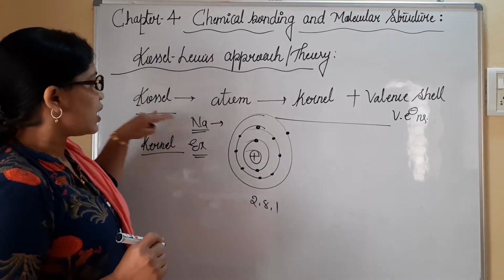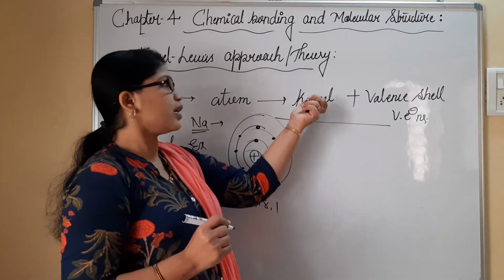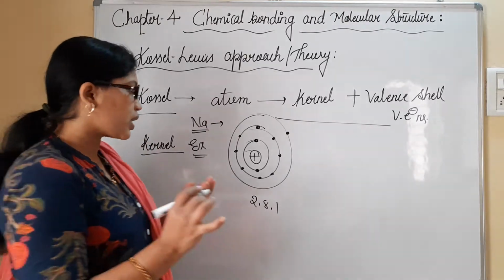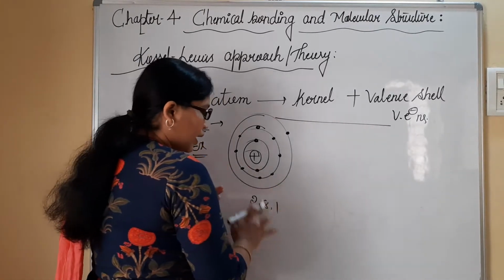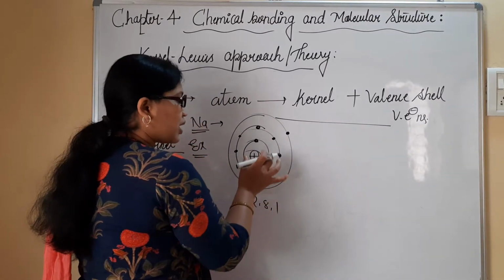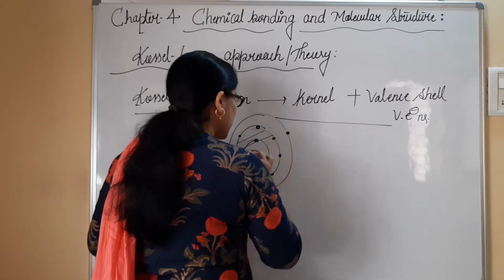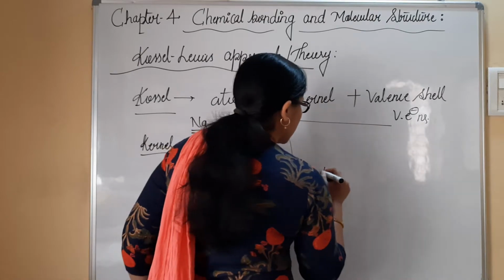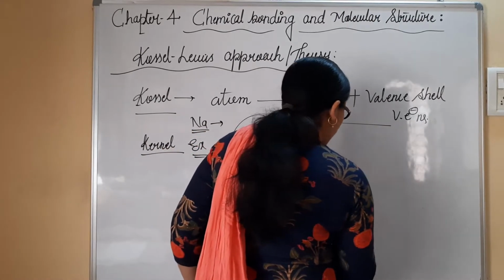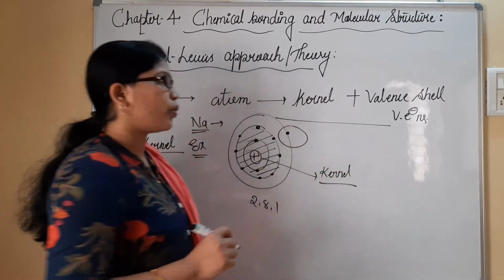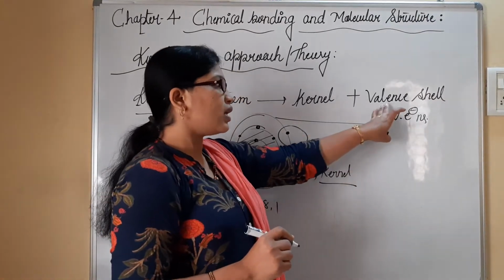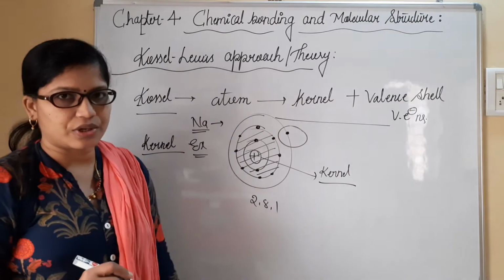According to Kossel's approach, the kernel is the central positively charged part which contains the 2 and 8 electrons, that is, the first shell and second shell together. It is referred to as the kernel. And the outer shell with the only electron is referred to as the valence shell. The valence shell contains 1 electron.